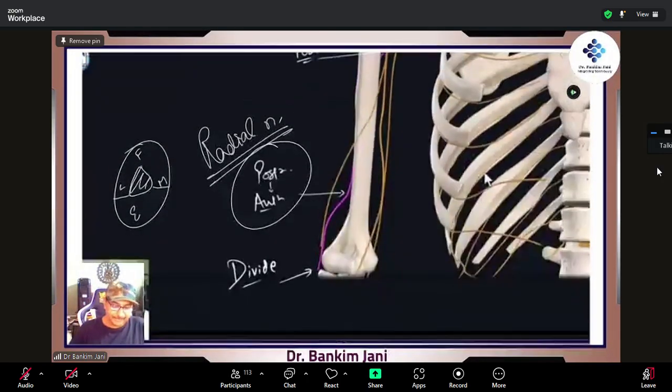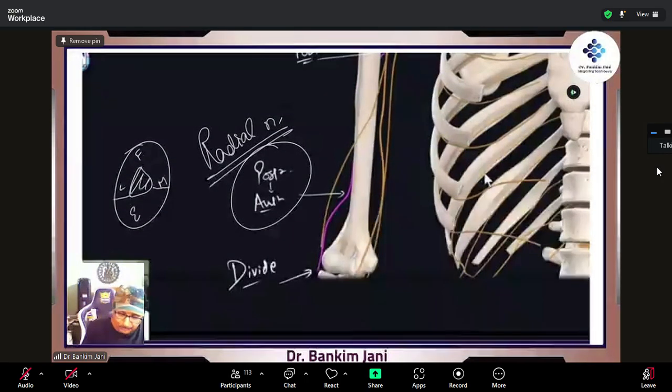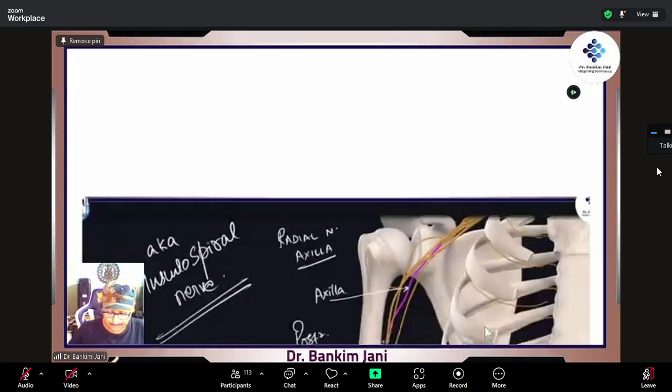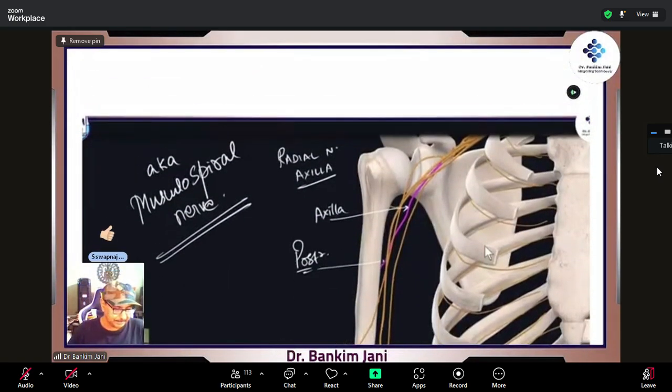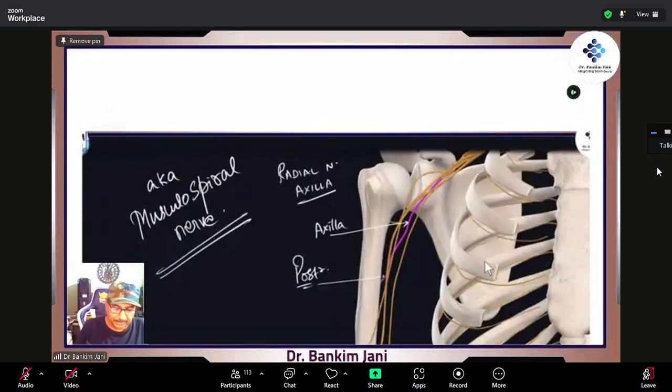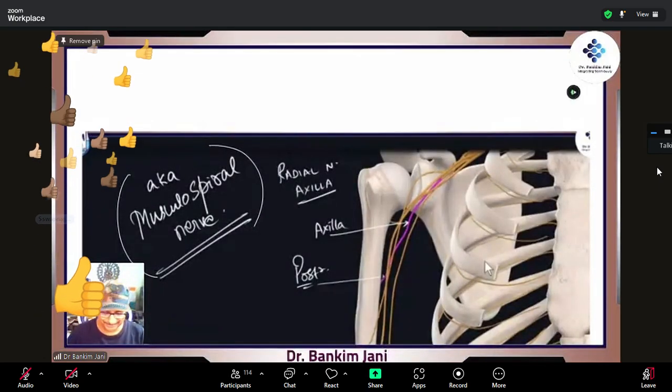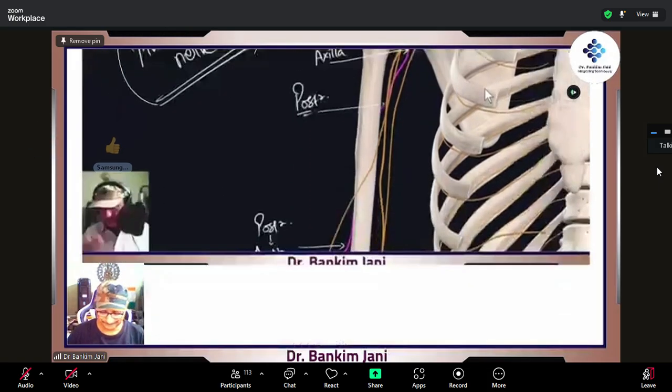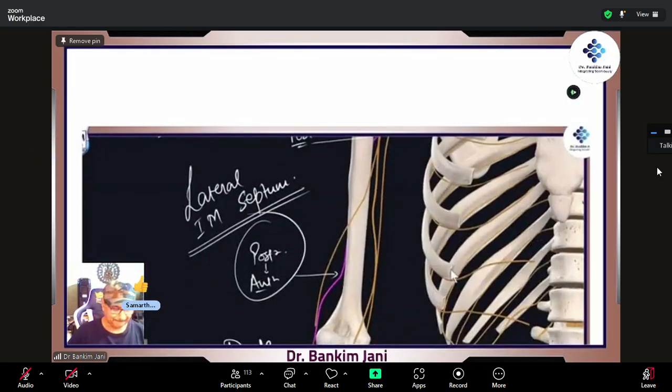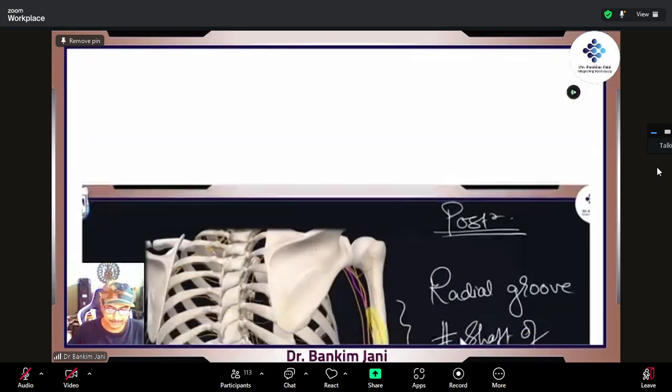And at this point, over here, it would divide. We are tracing it right from the beginning. So here it is, as it is going down. Now this is also known as the musculospinal nerve. I saw that you wrote it in the chat box, musculospinal nerve. And it pierces the lateral intermuscular septum. We talked about it. Let's move further.